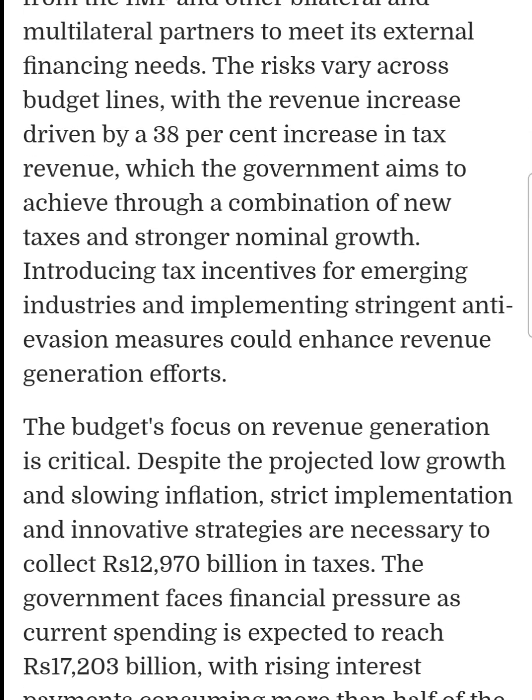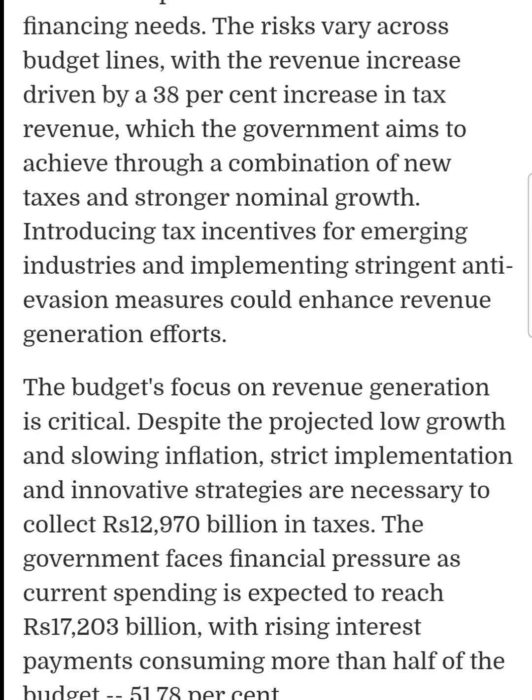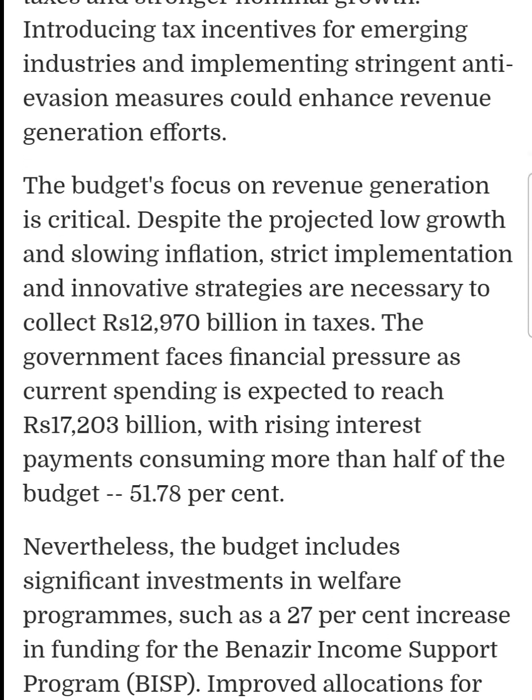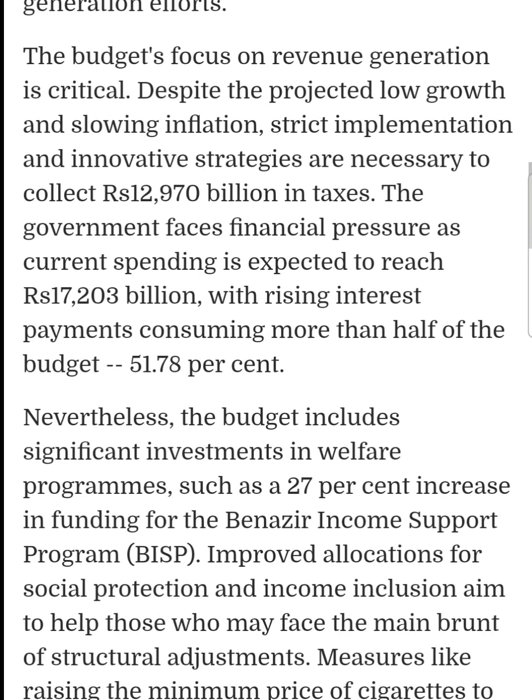The risks vary across budget lines, with the revenue increase driven by a 38% increase in tax revenue, which the government aims to achieve through a combination of new taxes and stronger nominal growth. Introducing tax incentives for emerging industries and implementing stringent anti-evasion measures could enhance revenue generation efforts.